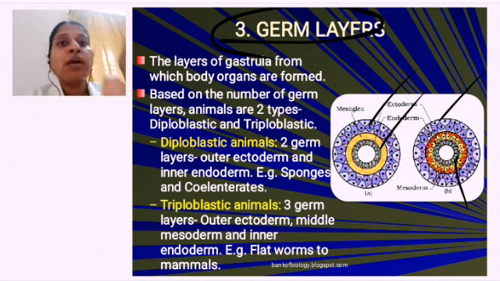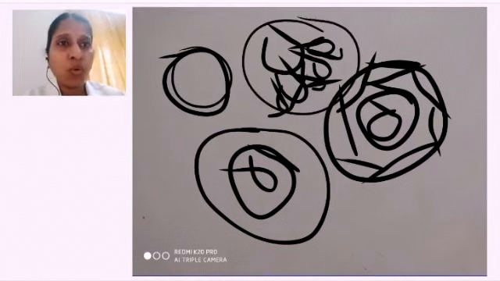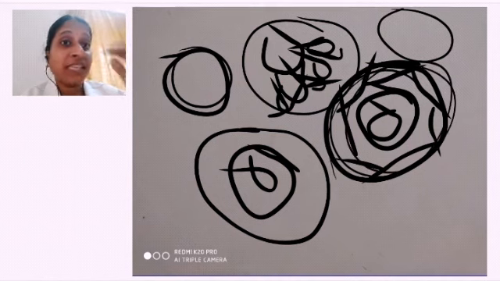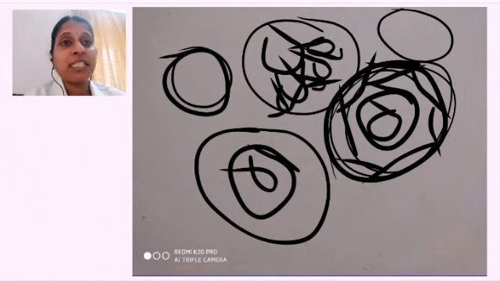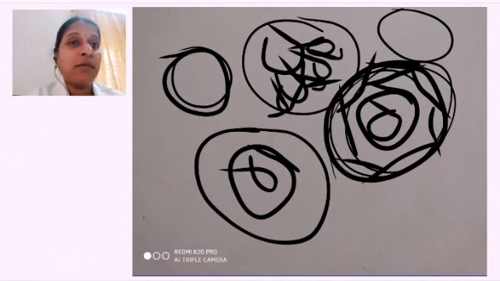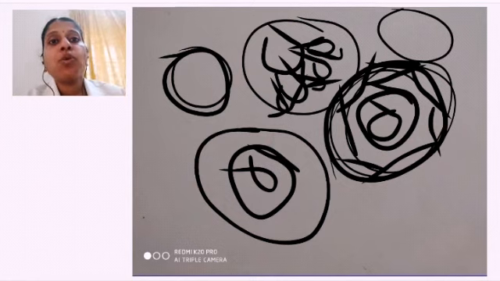Okay. So first I told you, first is zygote, thereafter you are having what? Morula, blastula like stage, then you have gastrula. In that only the layers are formed, diploblastic, two germ layers, triploblastic, three layers. Stages in the development of the embryo. Gastrula is one stage in the development of the embryo. In that only the germ layers are formed. Okay, so what are the layers? Ectoderm, endoderm and mesoderm.